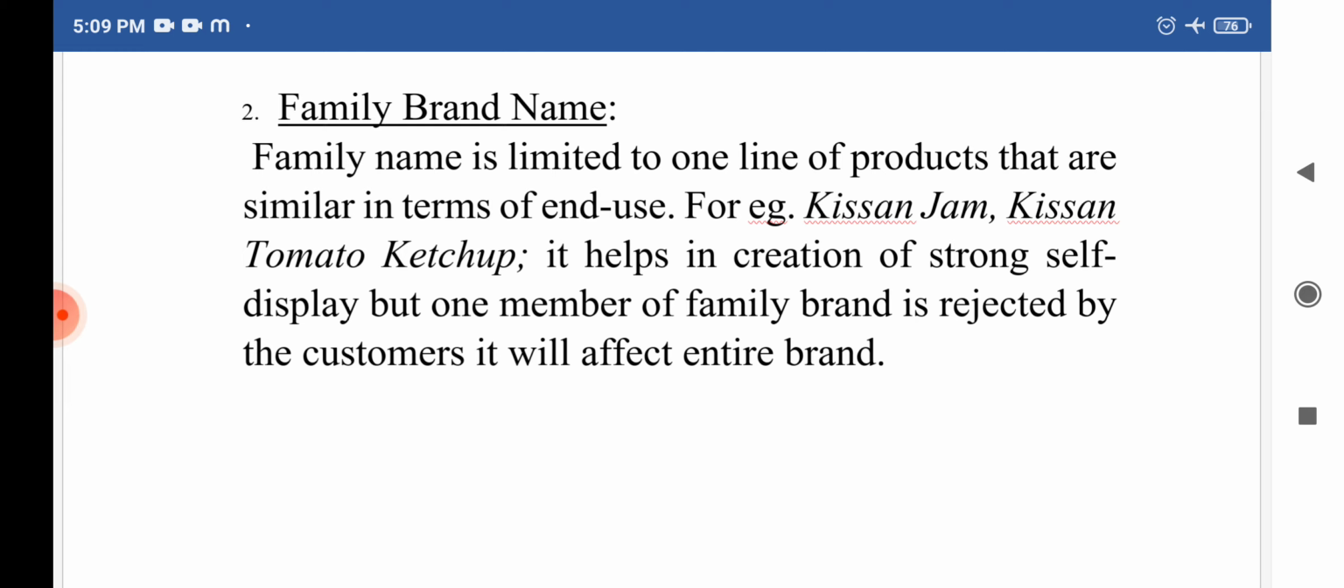Suppose the Kisan jam is good but Kisan tomato ketchup is not that good in quality. In that case, consumers will have the mindset that the products from Kisan will not be of good quality, as they have used the Kisan tomato ketchup which was not good. So it will affect the entire product line if one product of the family brand is not good in terms of quality.